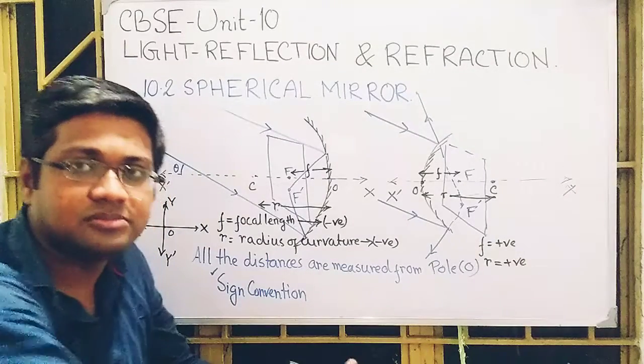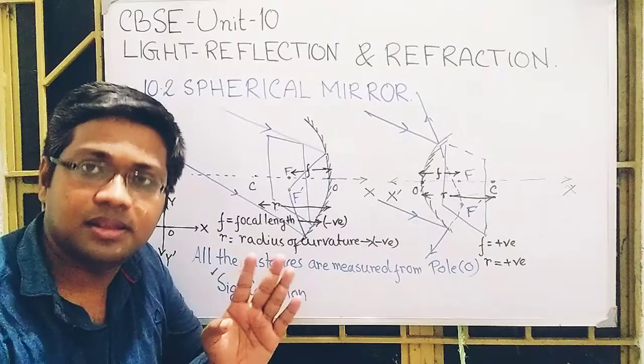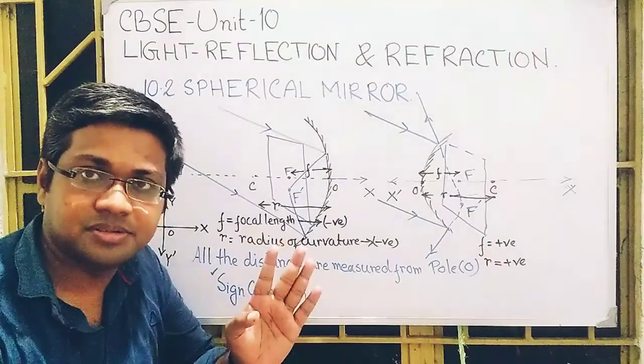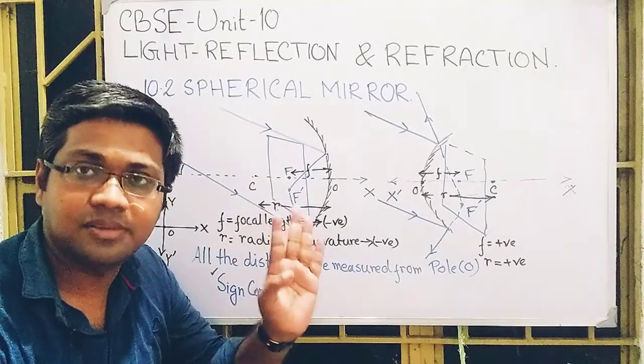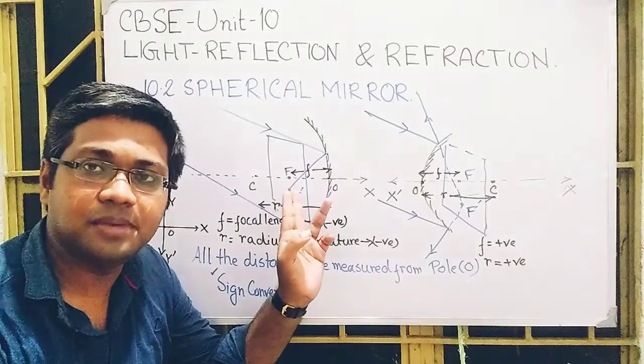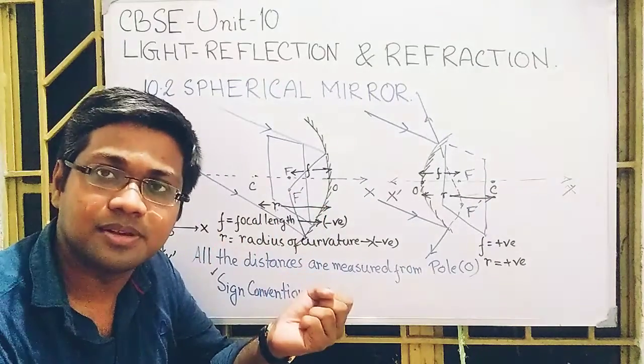So one thing to keep in mind from here: focal length, radius of curvature, and in addition the focal plane and secondary focus. And previously, what we have understood about the capital F, that is the principal focus.